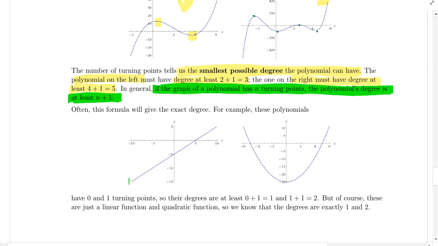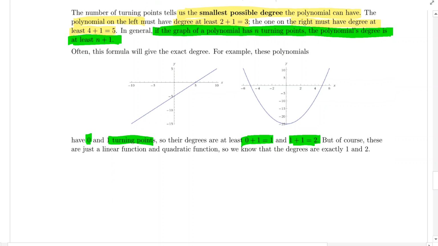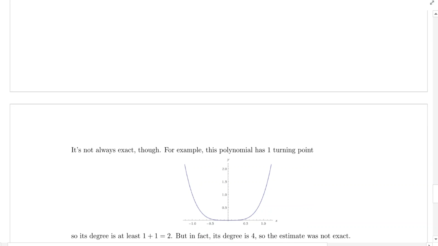For example, this line is always increasing, so there's no turning point because it's not changing from increasing to decreasing or vice versa. So it has 0 turning points, and this parabola has 1 turning point. So the degree for this is 0 plus 1, which is 1, and the degree for the one on the right is 1 plus 1, which is 2. But we knew this. We knew that a line is degree 1 and a parabola is degree 2. So in this case, it gives you exactly the degree. However, it is not always exact.